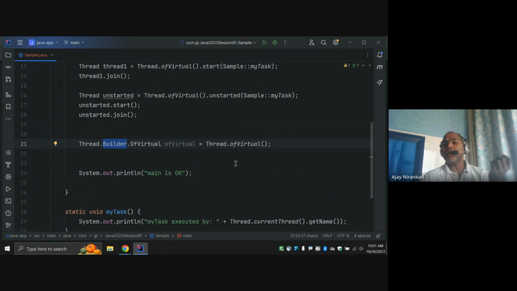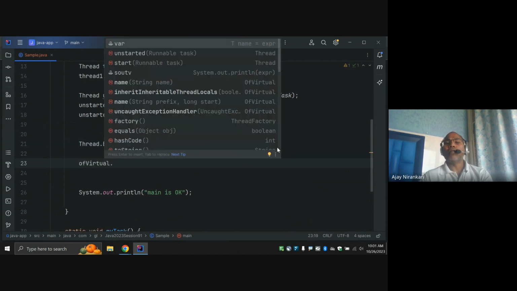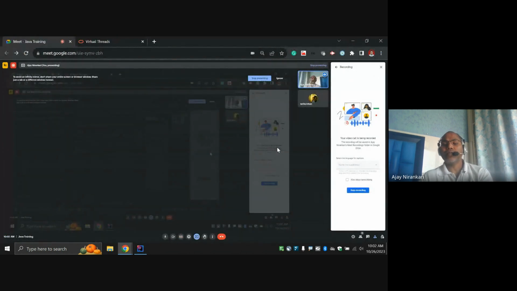So nothing special: the Java designers, on the Thread class, just added one method, virtual, and internally they are going to build your virtual thread. And after the virtual thread, whatever you want to do, maybe set start or unstarted, set a name or something, you have some factory methods. So you say, hey, I am going to start or unstart, I just want to set the task. What task do you want to run, right?